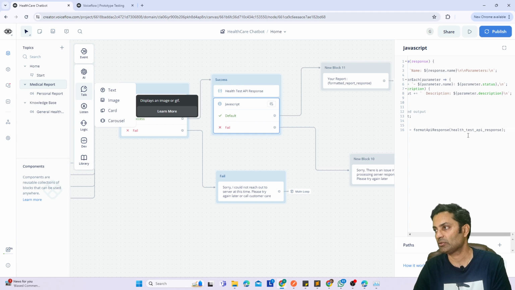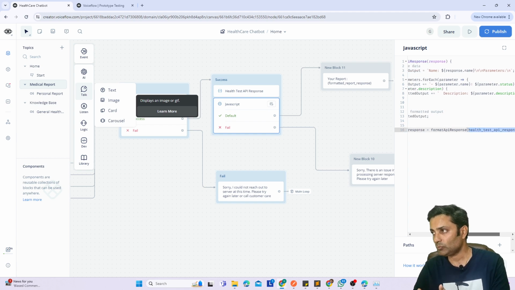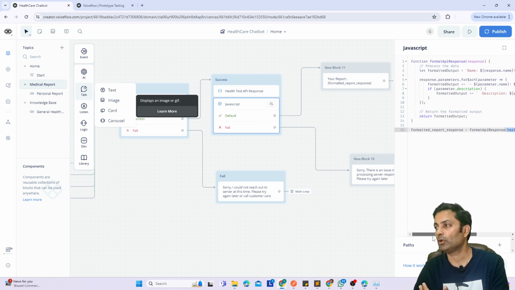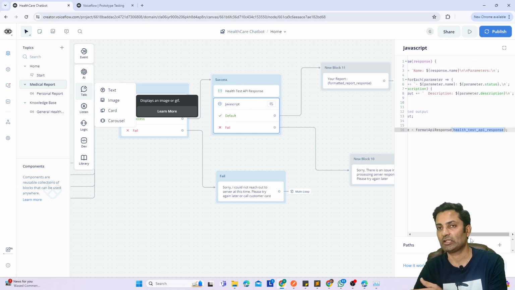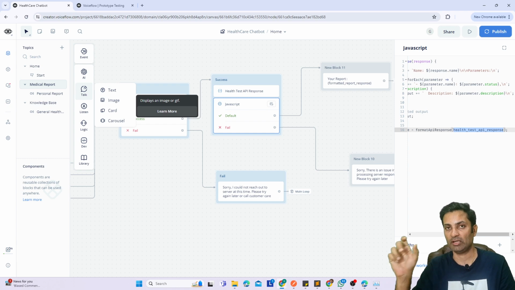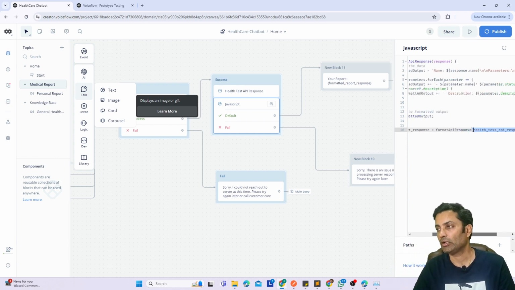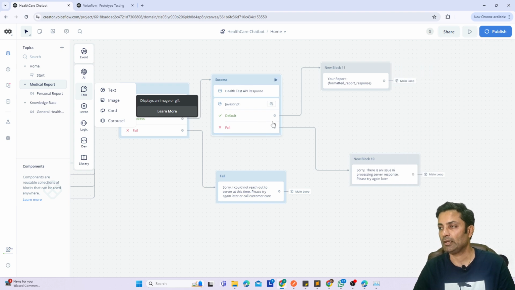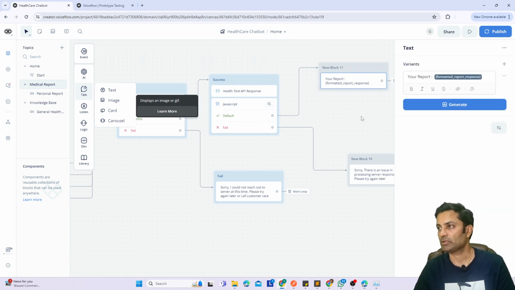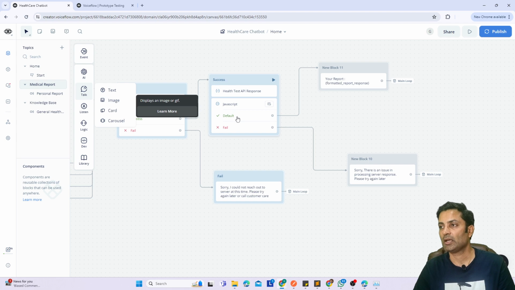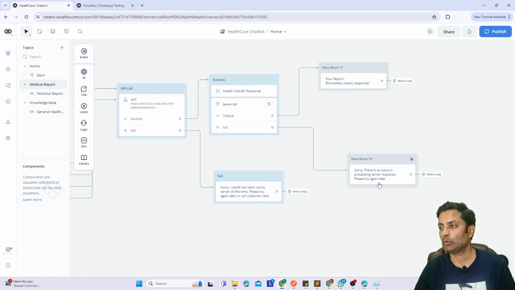I pass this response here, the same variable which I used, and then I extracted the information the way I want, like a description, status, whatever I was showing you in the API call. It shows a profile name, status, and then description. All that, everything was dummy data. And if the format response is coming, in case I'm not able to parse the response, then it will go to the error block or a fail scenario.